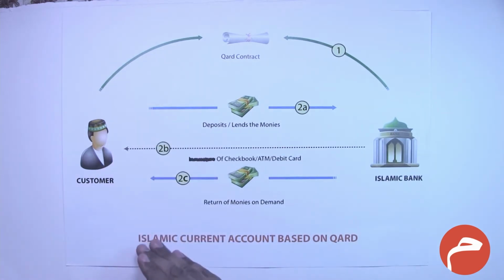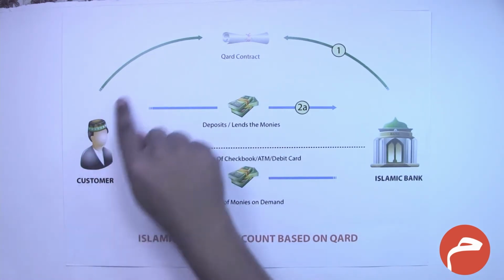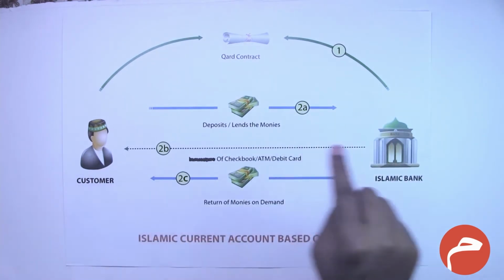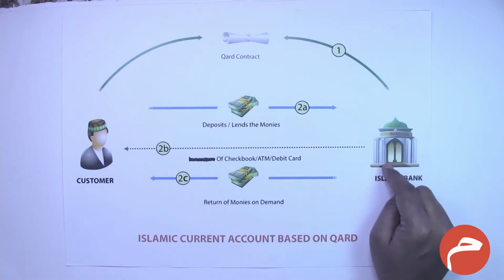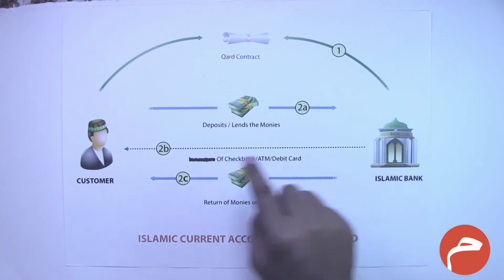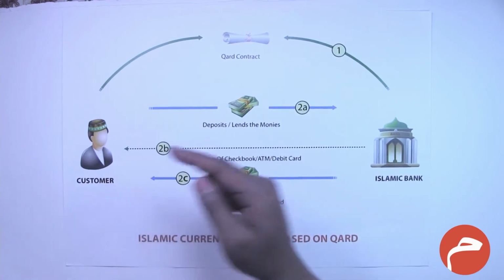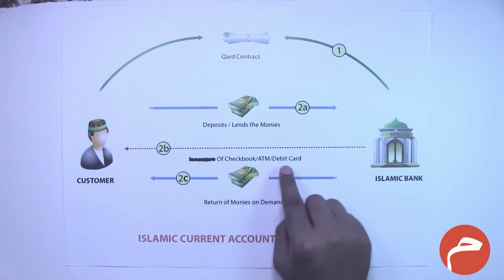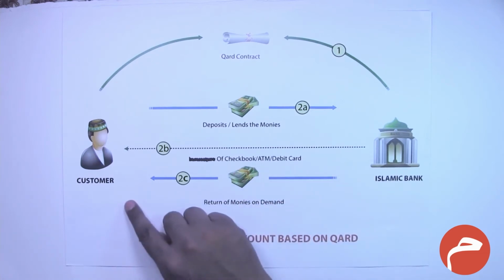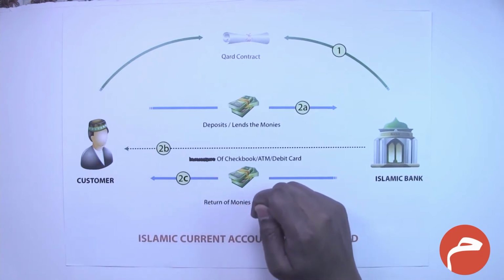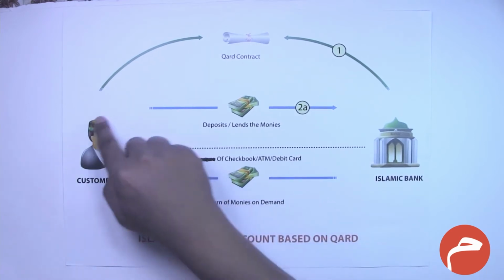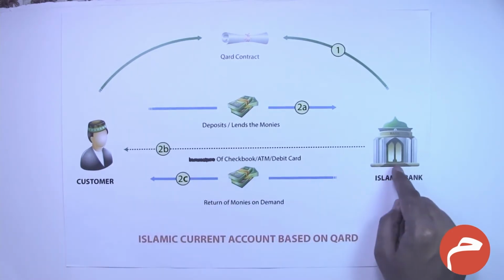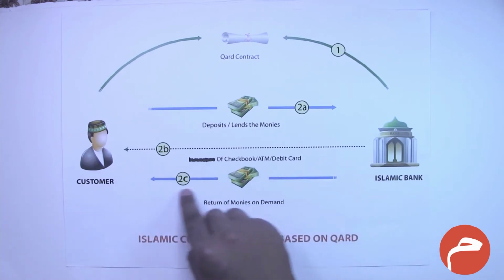But in a current account, what is agreed is that the customer enters into a qard contract, a Sharia compliant loan contract, and deposits the customer's cash with the bank. Anytime the customer is in need of cash, the bank should immediately pay back that amount to the customer. After receiving the deposit, the bank issues a checkbook, an ATM or a debit card to the customer. Basically, these instruments are used to withdraw cash at any time whenever the customer wishes. Whenever the customer demands, the Islamic bank fulfills the demand and provides the liquidity to the customer.